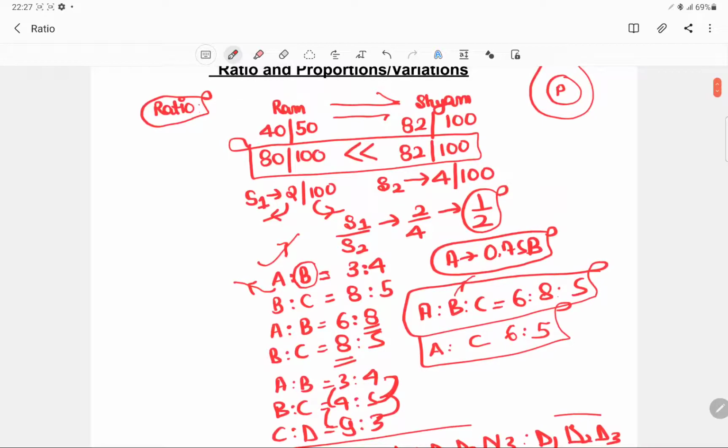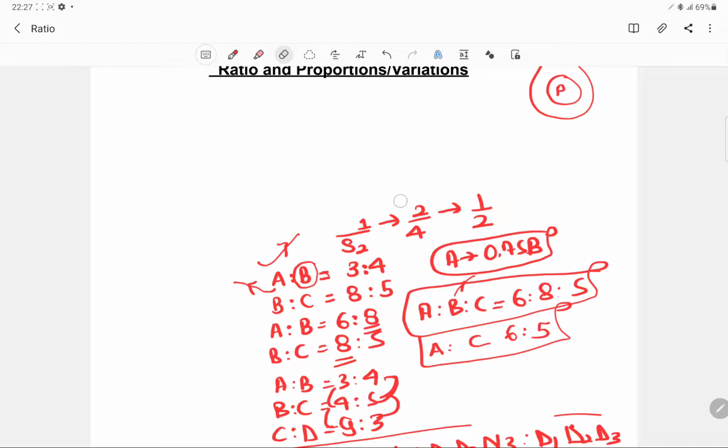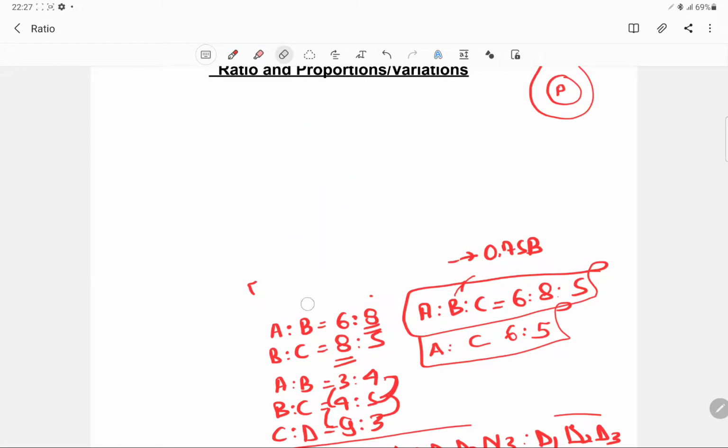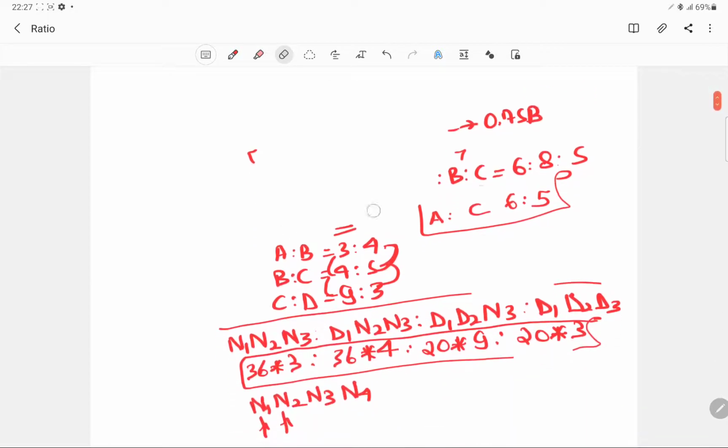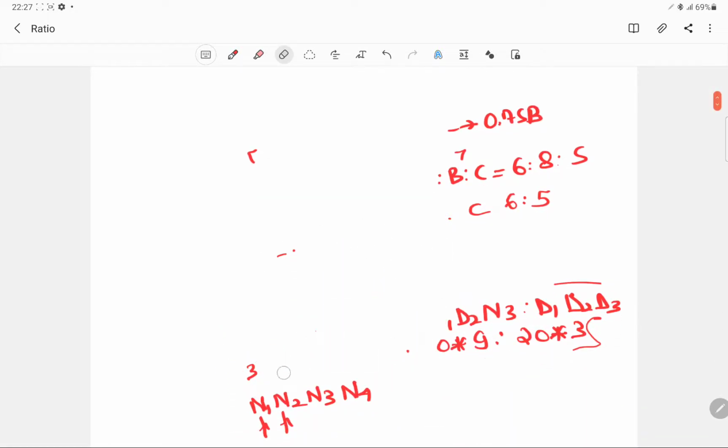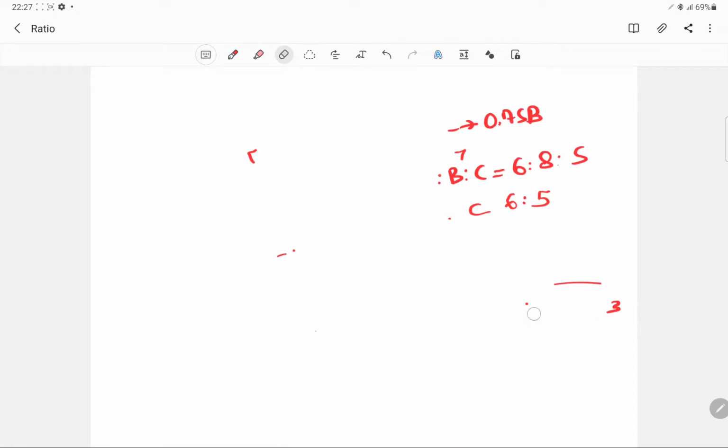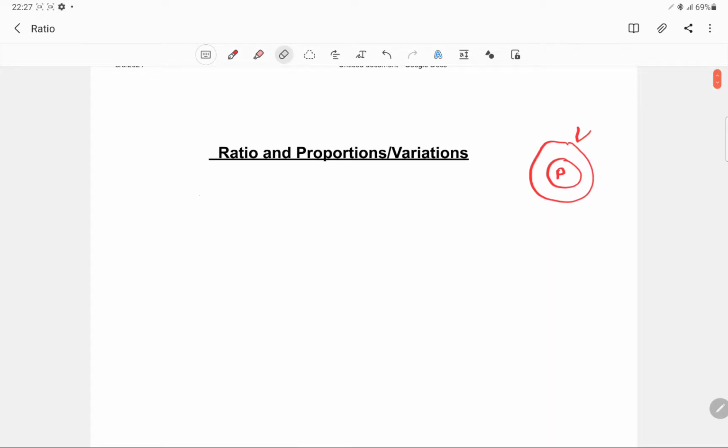Then comes the concept of proportion. We should have studied variation first, but let's see what proportion is all about. It is not very complicated. A proportion is more or less like a linear variation.